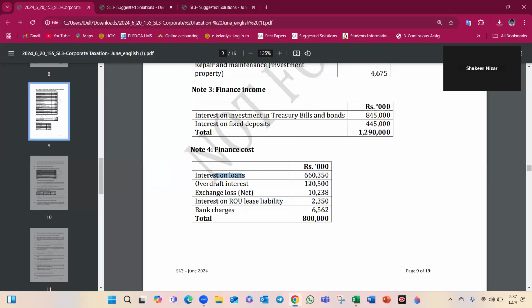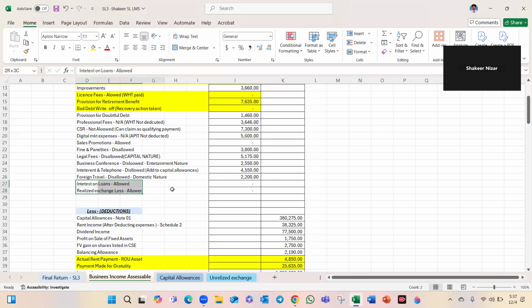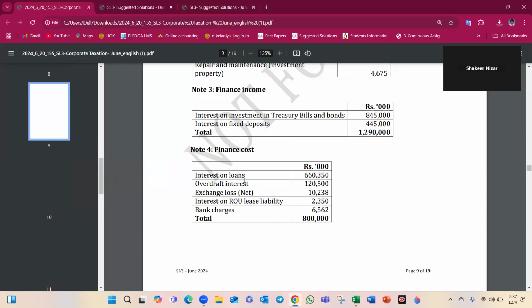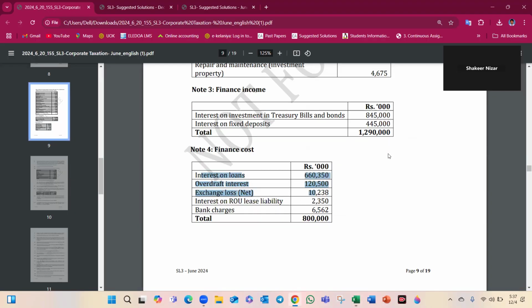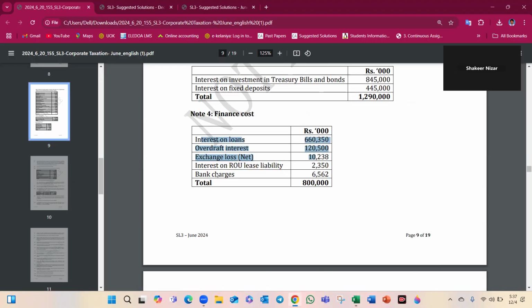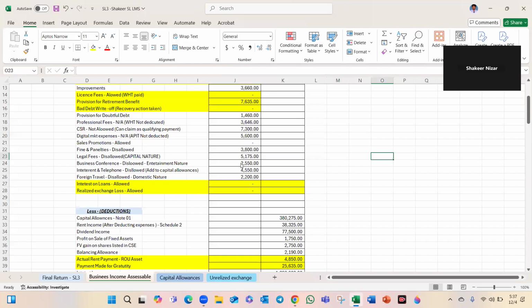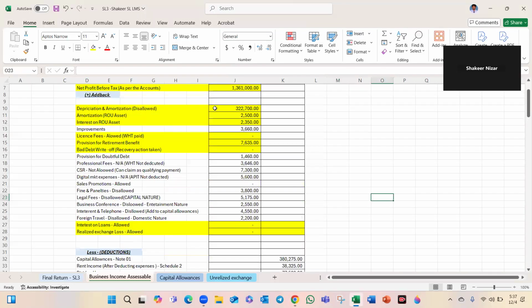Interest on loans, it is allowed, because it needs to be there. The interest on loans, overdraft, exchange loss, it is allowed. Exchange loss allowed, right? Bank charges, it is allowed. And interest on ROU lease liability, it is not allowed. Interest on ROU lease liability, that you want to add back, right?